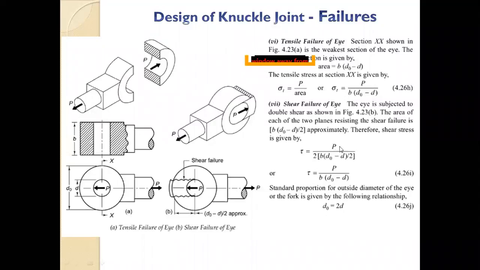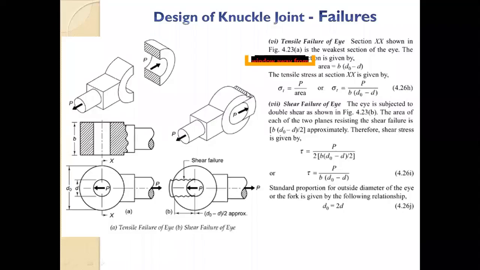Now shear failure, it is D0 minus D into thickness, right? But we have to take half of it and multiply, because it's a double shear, multiply that with D. Are you getting it? D0 minus D into, we have to multiply by B. Now we have to take half of it, and then because it's a double shear, one area will be what? D0 minus D by 2, right? Into B.